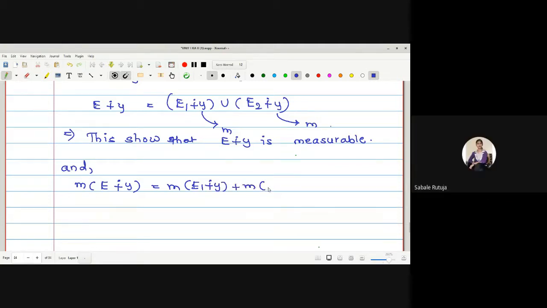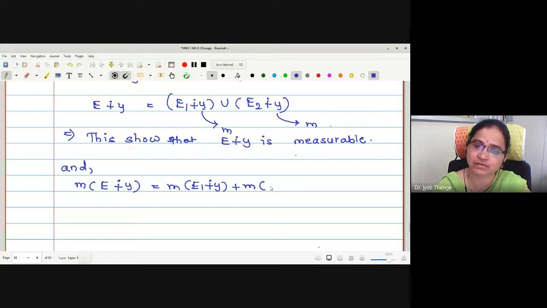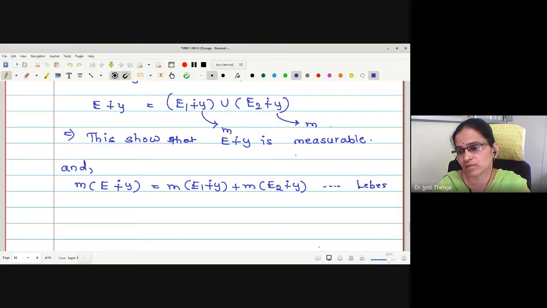Finitely additive. Lebesgue measure it is, na? Why finitely additive? Countably additive. Right, na? Yes, ma'am. Lebesgue measure is countably additive.